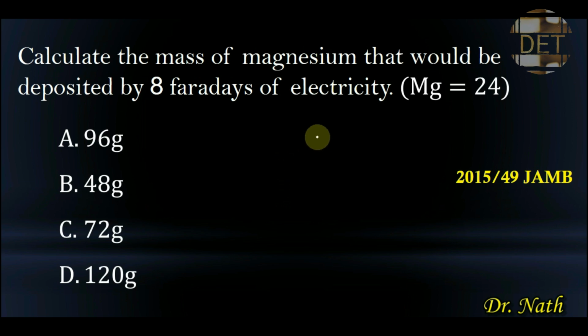The next question that we have here is a 2015 JAM question, and it's question 49. The question is, calculate the mass of magnesium that will be deposited by 8 Faradays of electricity, given that the relative atomic mass of magnesium is 24. A we have 96 grams, B we have 48 grams, C we have 72 grams, and D we have 120 grams.